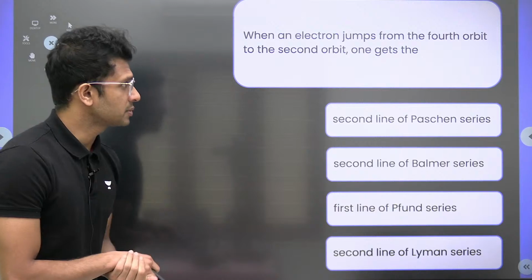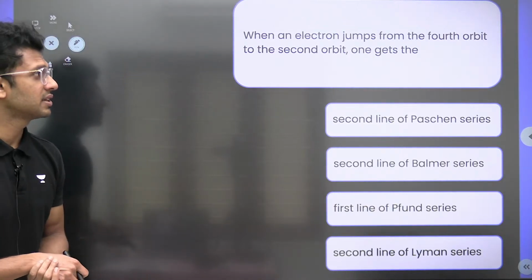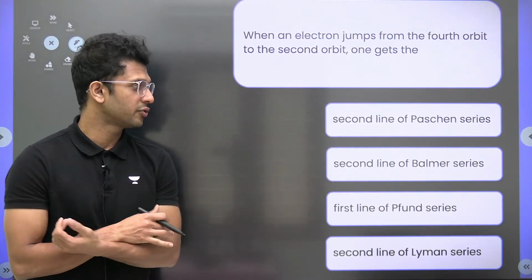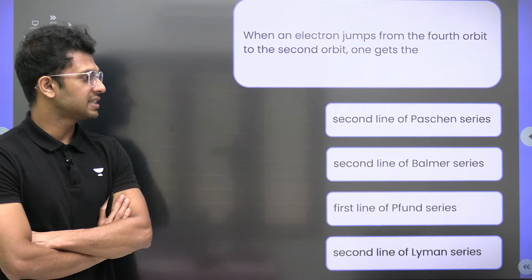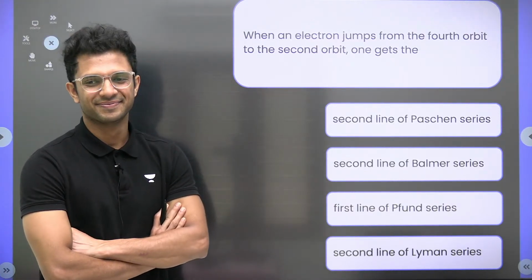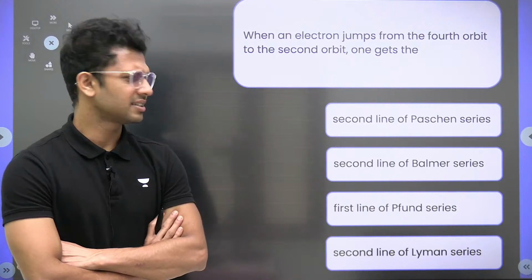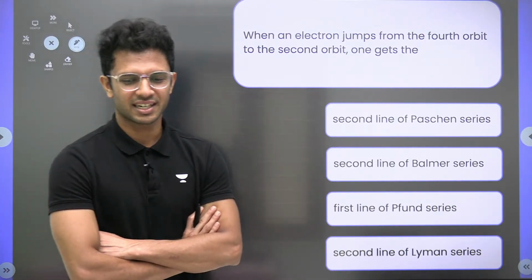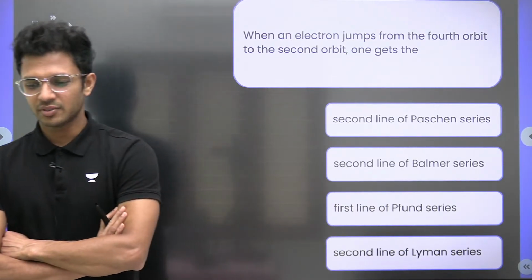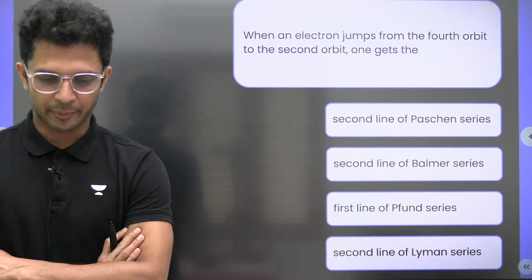When an electron jumps from the 4th orbit to the 2nd orbit, what kind of spectral series do we get here? We already have discussed the concept of this already, not a big deal, hai? So I know everyone is going to give me the answer within no time.